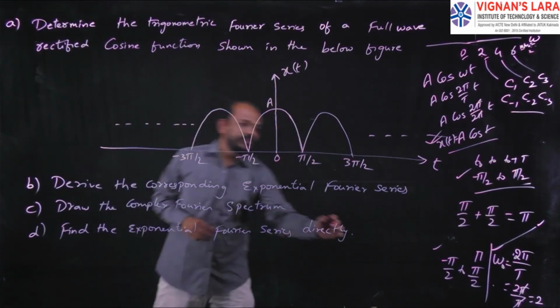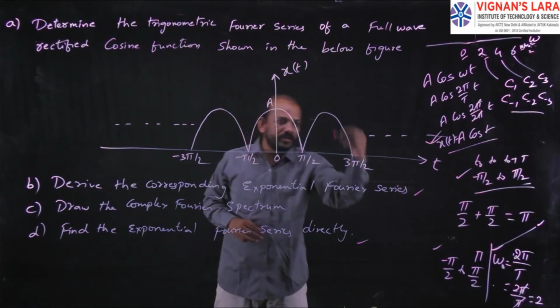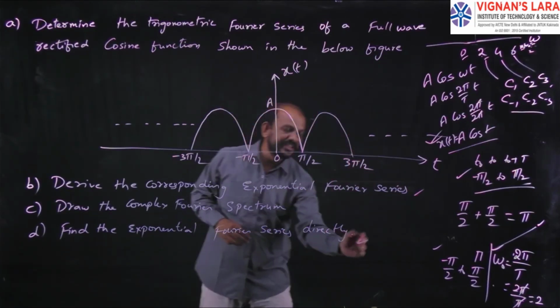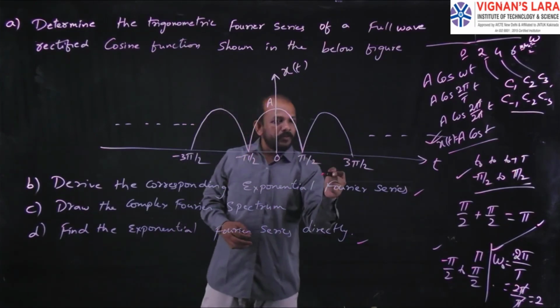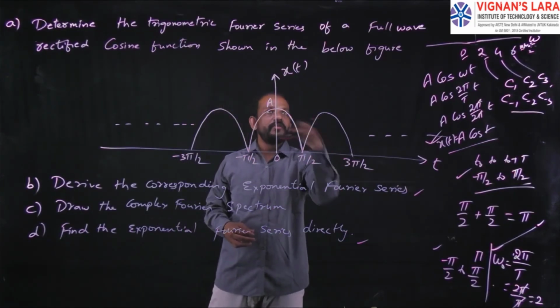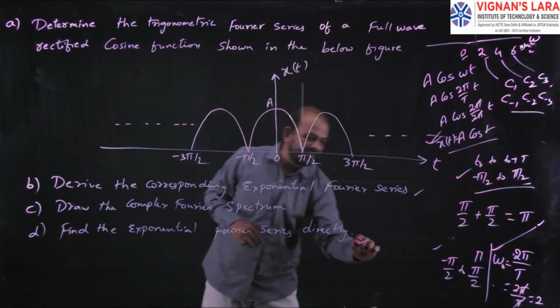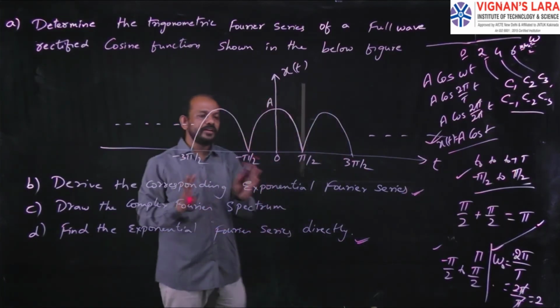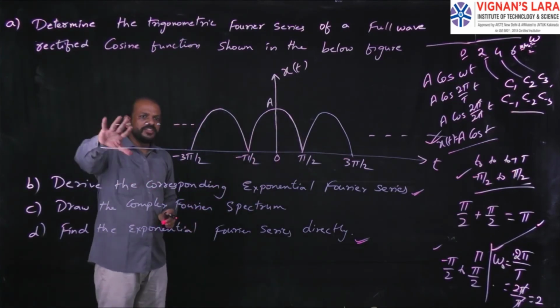The answer for this one and the answer for this one both are the same, because this is one method of finding the exponential Fourier series, and this is another method. This is a direct method. Directly you can find out. Here we are finding the exponential Fourier series of the same waveform using the trigonometric Fourier series. So the answer will be the same for this one and this one. So this is for your verification. So in this way you can do this problem.